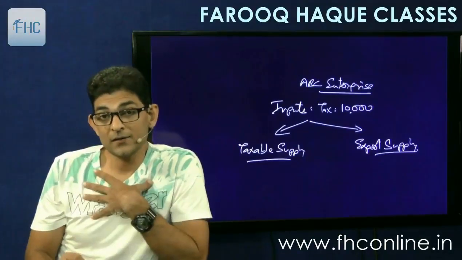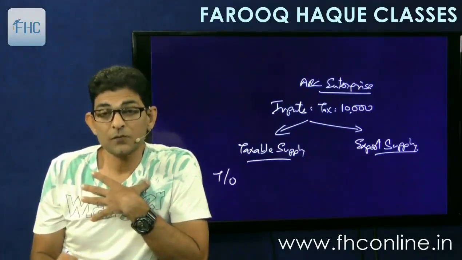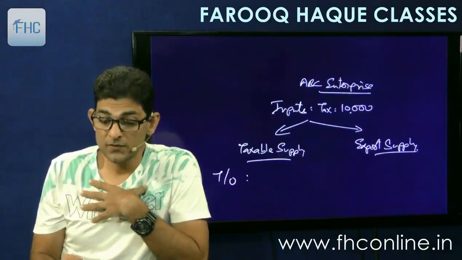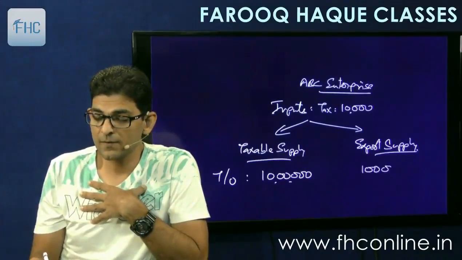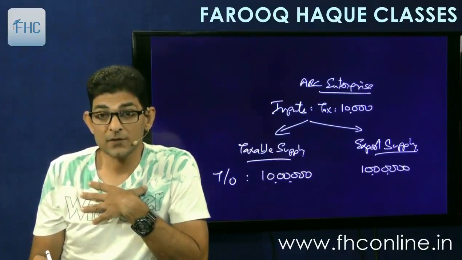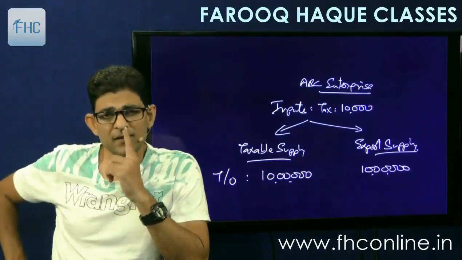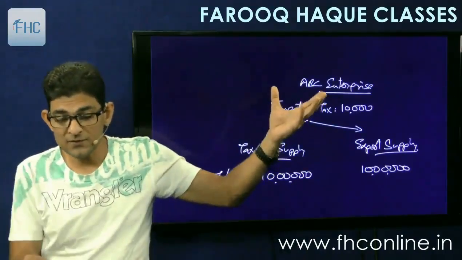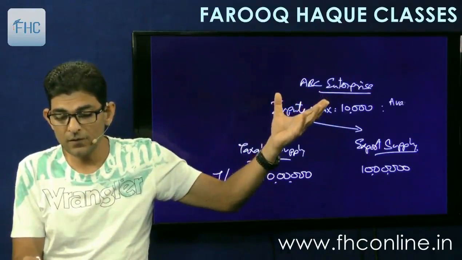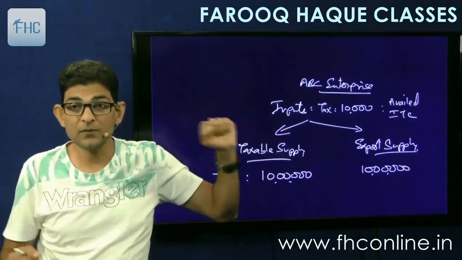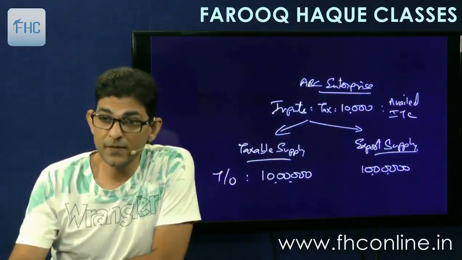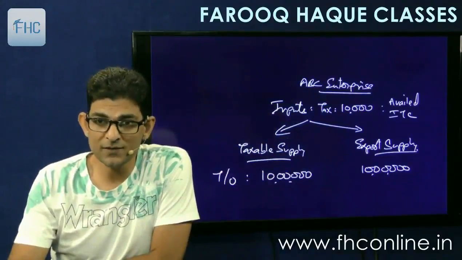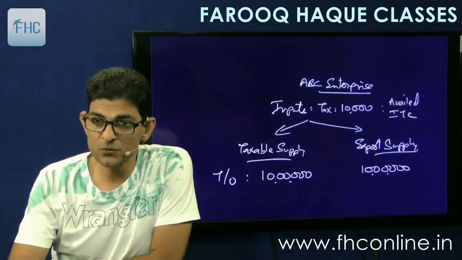Now I say that the turnover of taxable supply for this period is say 10 lakhs and the export supply is another 10 lakhs. This is the turnover, 10 lakhs and 10 lakhs. Means if we divide the input tax credit, this tax has been taken as credit, we have availed input tax credit of 10,000 rupees. Now if I apportion this 10,000 over my turnovers, then it will be equal, because both the turnovers are 10 lakhs, means total turnover is 20 lakhs, right? So that is equal.